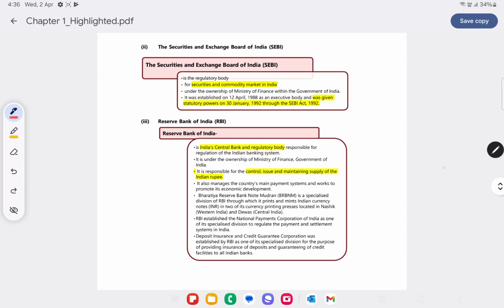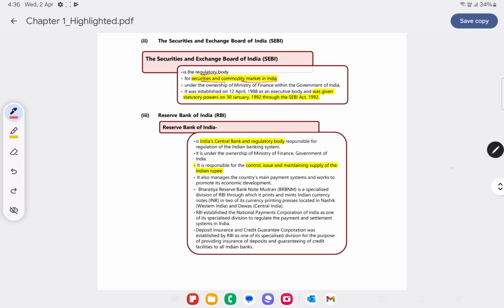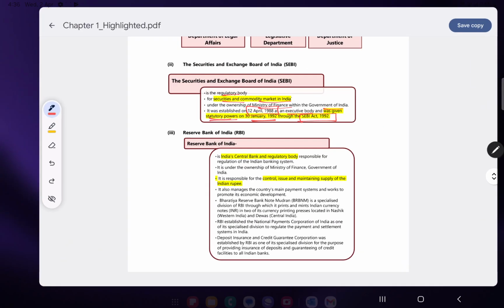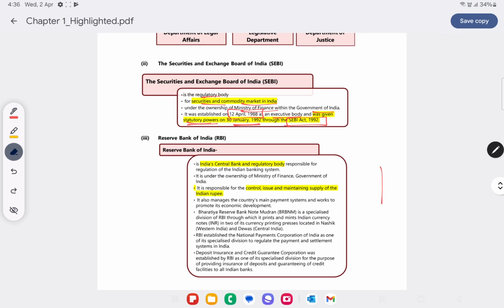Up next we have SEBI. So SEBI, as we know, is a regulatory body for securities and commodity market in India. They also regulate all the listed companies. So it comes under Ministry of Finance within Government of India. It was established on 12th April 1988 as an executive body, and it was given statutory powers on 30th January 1992 through SEBI Act 1992.